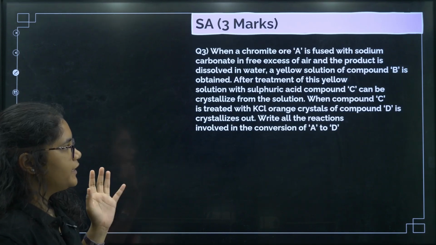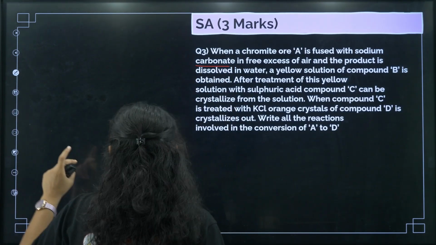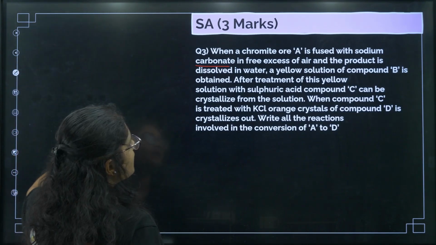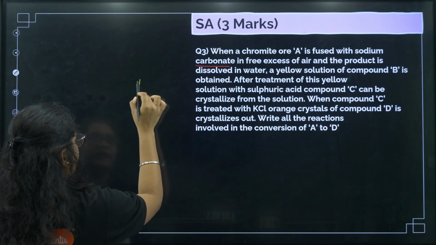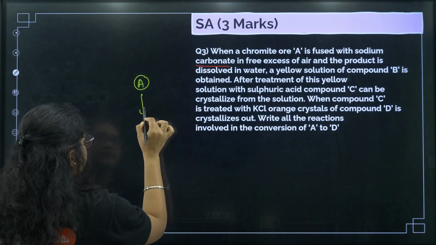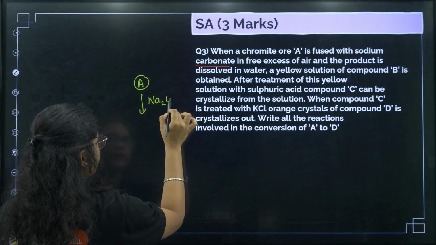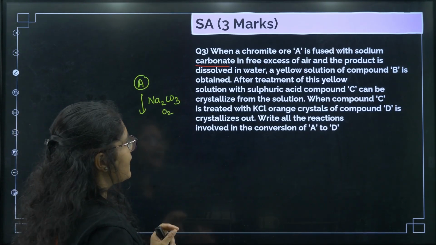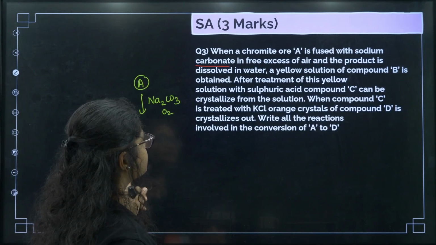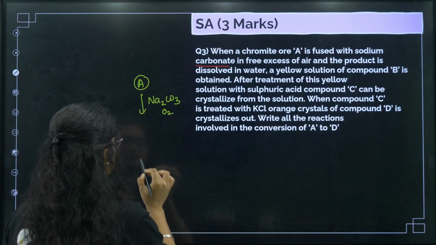When a chromite ore A is fused with sodium carbonate in excess of air, so I can write just O2, and the product is dissolved in water, a yellow solution of compound B is obtained.